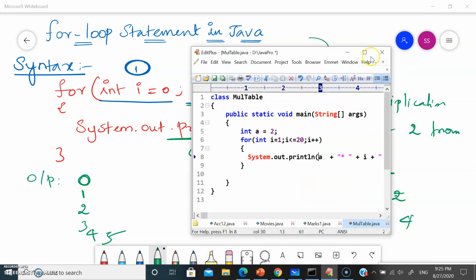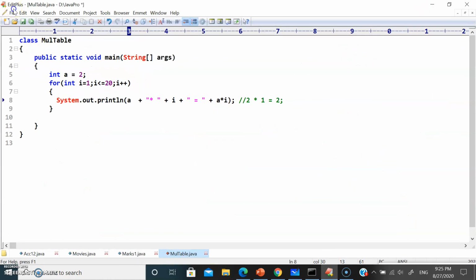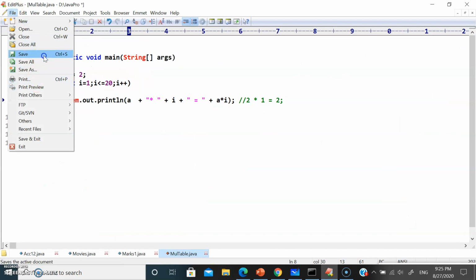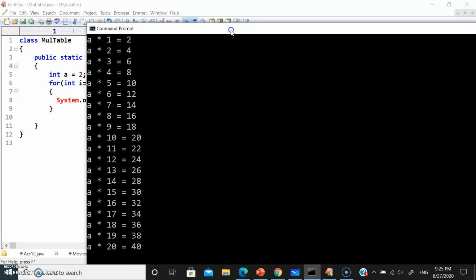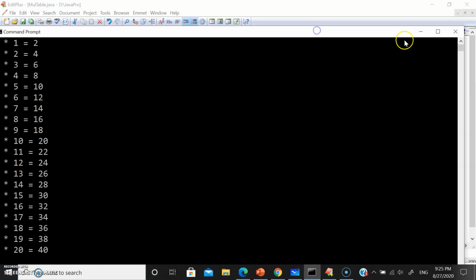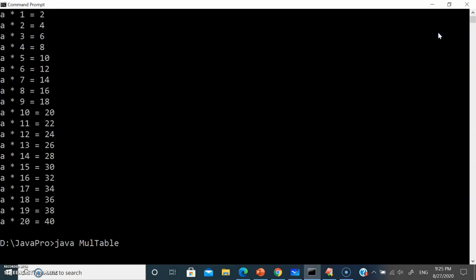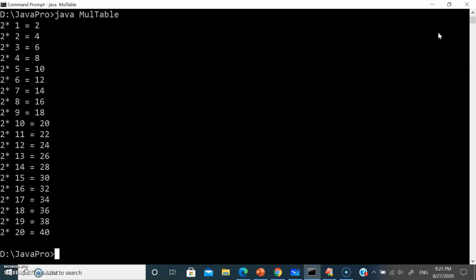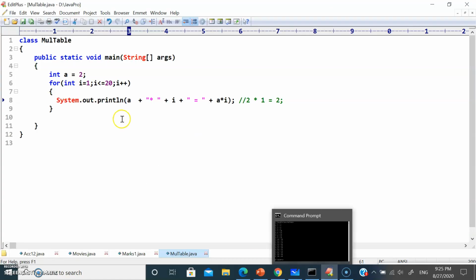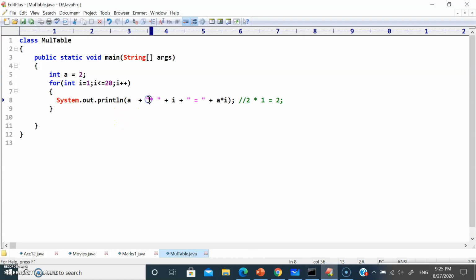So let me save this program. Now again, let me open the compiler. Perfect, Java. Now it's printing 2 into 1 is equal to 2. So after 2 we need some space, right? For that, what we can do is give one tab before the star.